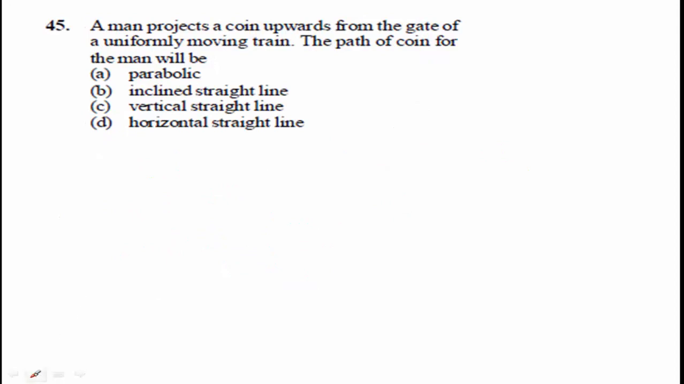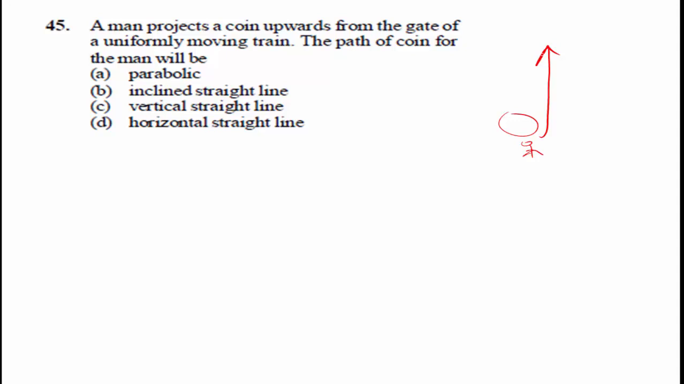The next question is, a man projects a coin upward. This is the coin. A person is standing here. Man projects this coin upwards from the gate of a uniformly moving train. The path of the coin for the man will be parabolic, inclined straight line, vertical straight line, horizontal straight line.